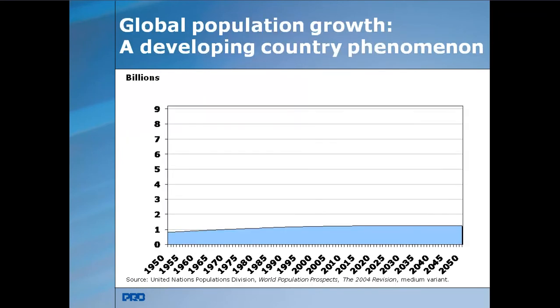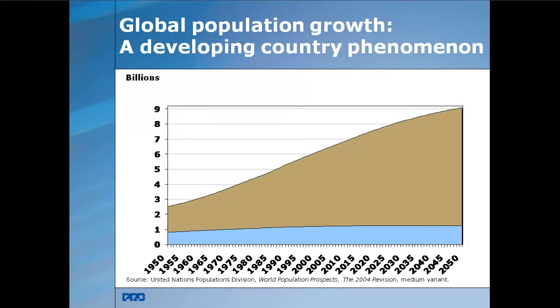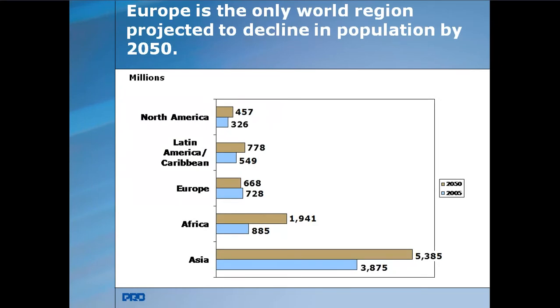Here, if you see the global population growth phenomenon, from 1950 to 2050, in developed countries and in developing countries: in developing countries the population keeps increasing, whereas in developed countries it is stationary, not increasing that much.